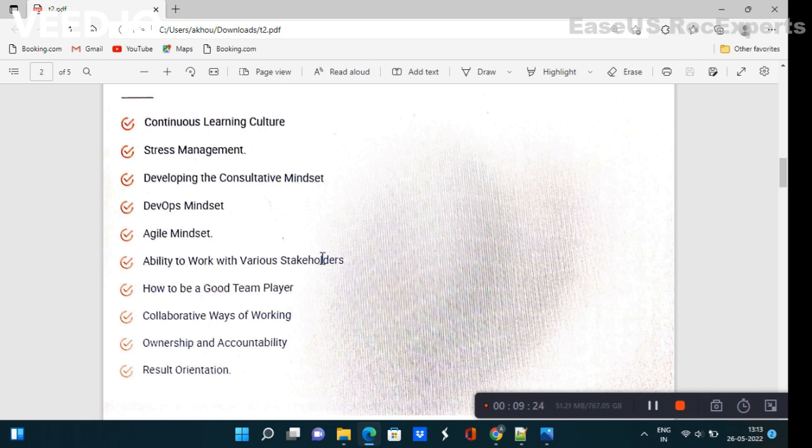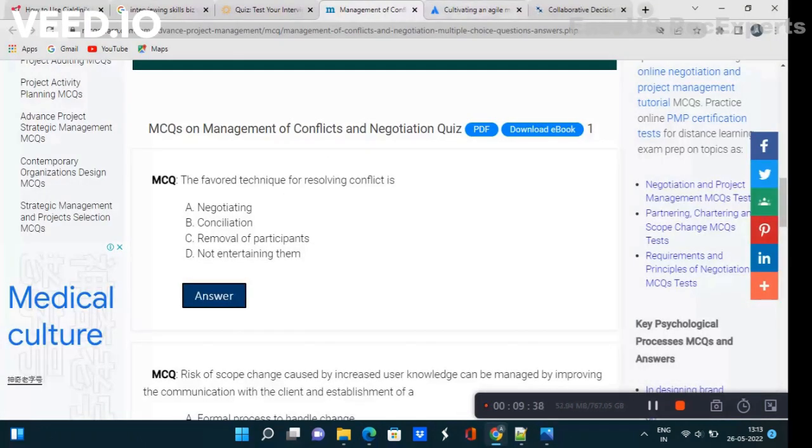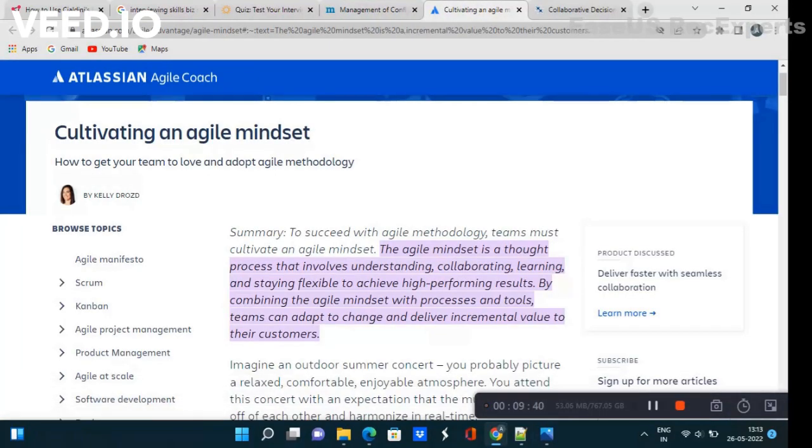In that case you must know what agile mindset is and what DevOps mindset is, because these two are very famous in industry. If you Google it, you can find what agile mindset is. The agile mindset is a thought process that involves understanding, collaborating, learning and staying flexible to achieve high performance results. If you know the definition of different concepts, then at least you can tick the correct answer, because if you don't know what agile mindset is, then what can you tick? I hope you get my point.